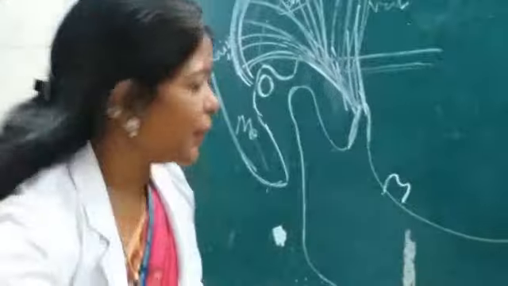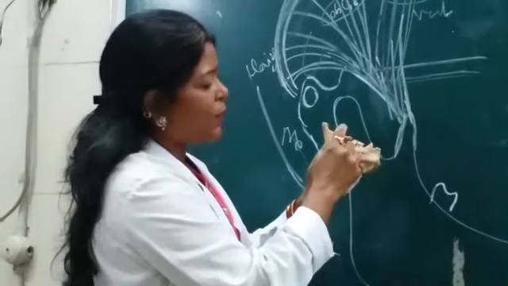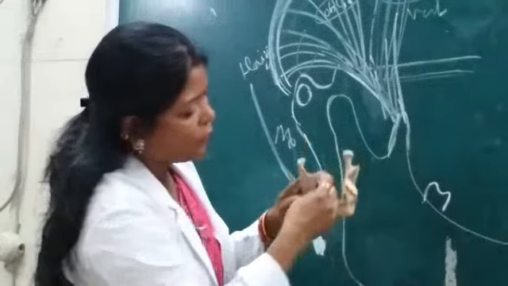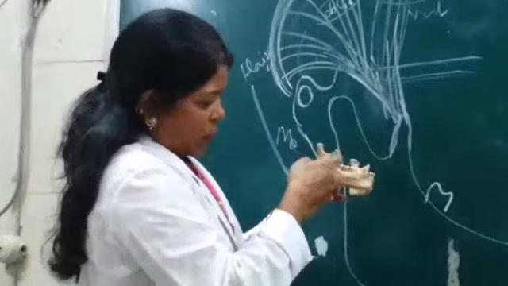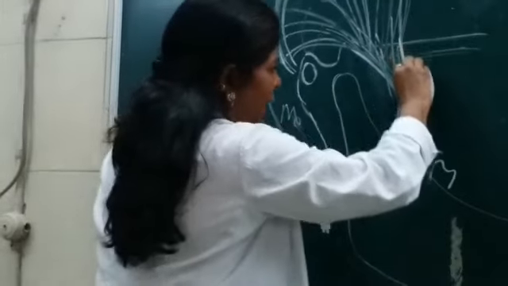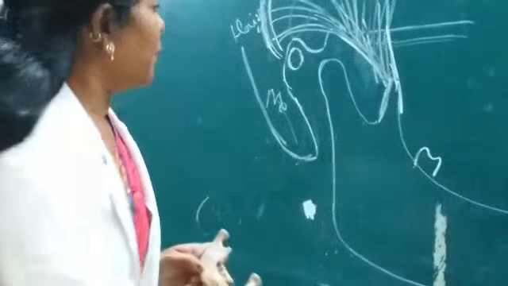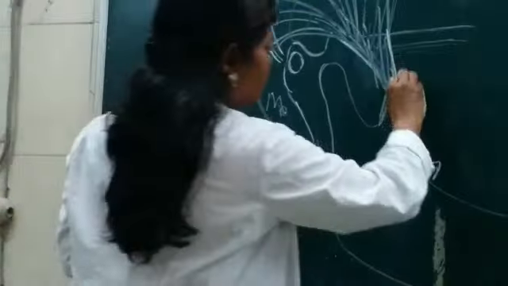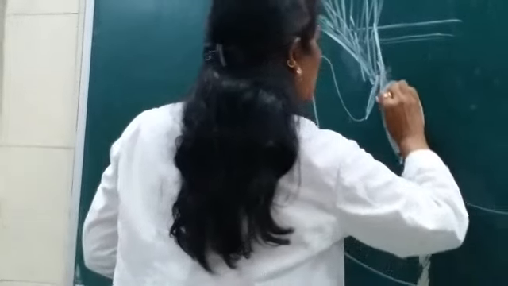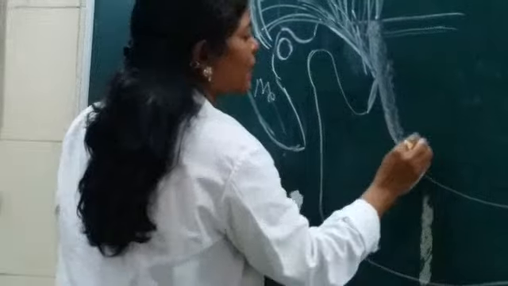It is inserted over the apex, look here, the apex of the coronoid process, the medial surface of the coronoid process, and the anterior border of this coronoid process, and up to the anterior border of the mandible, to the last molar tooth. So this is the last molar tooth.